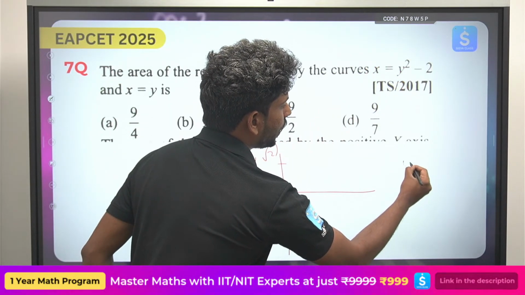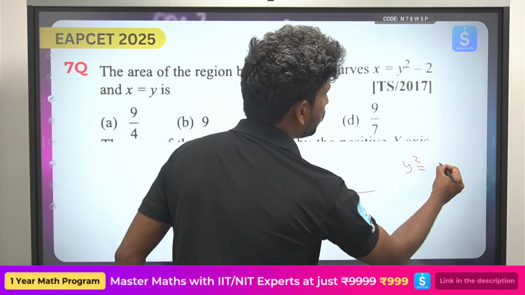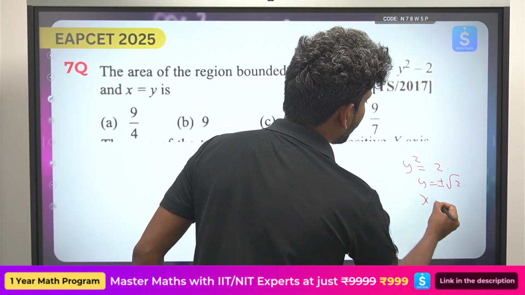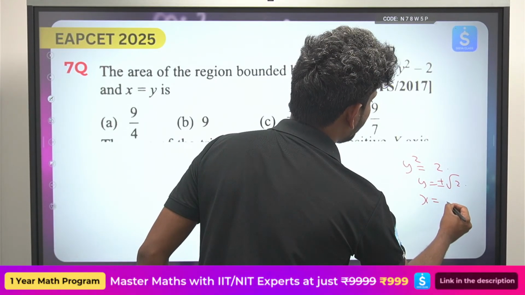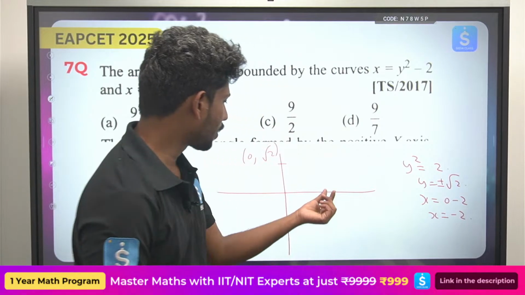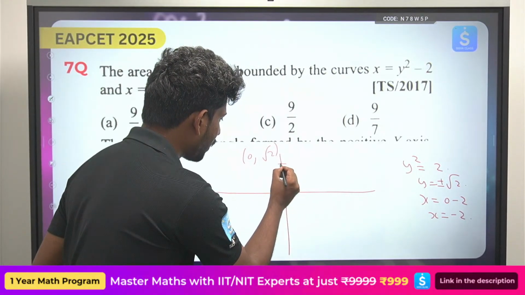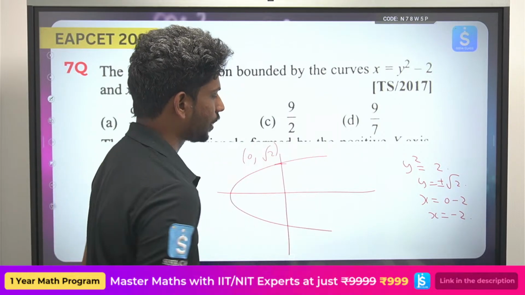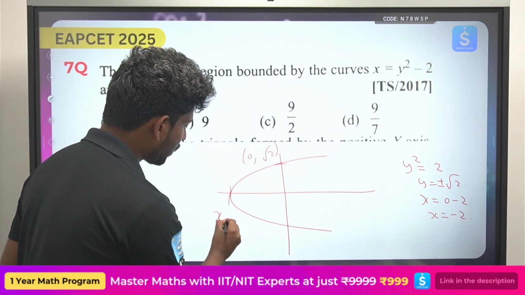When y equals 0, the value is x equals minus 2. So at x equals minus 2, the graph will be like this.